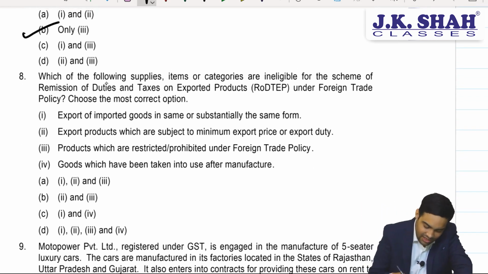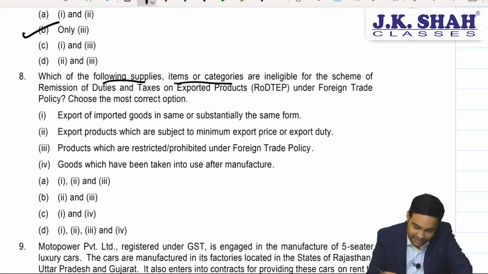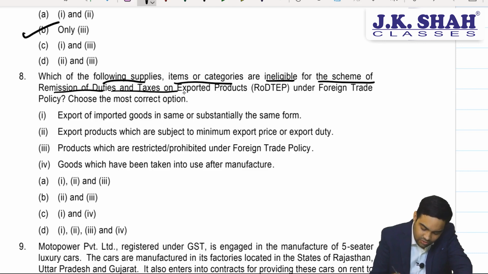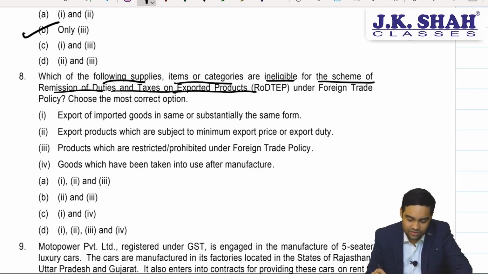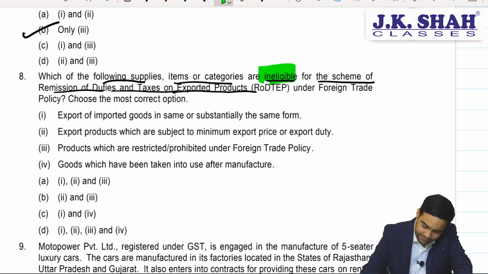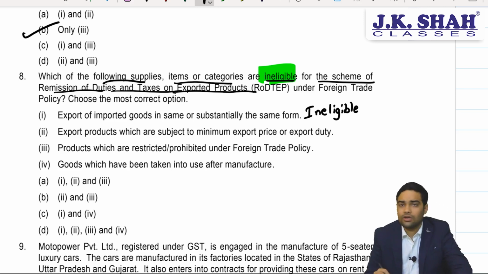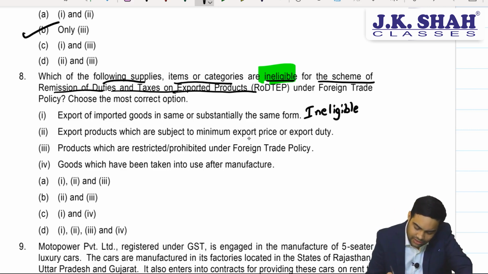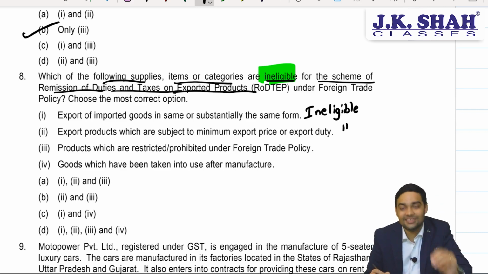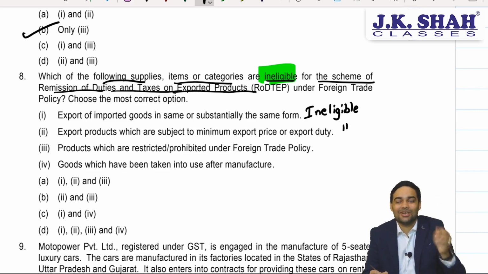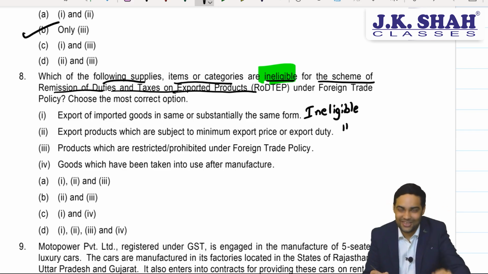Now let's see this. Which of the following supplies, items or categories are ineligible for the scheme of remission of duties and taxes for export product? So you have to find out what is ineligible. Export of imported goods in the same or substantially the same form, yes, ineligible. RODTEP is not allowed, only for manufactured products. Exports which are subject to minimum export price, again ineligible, because if the government is levying a minimum export price, that means the government does not want you to export.